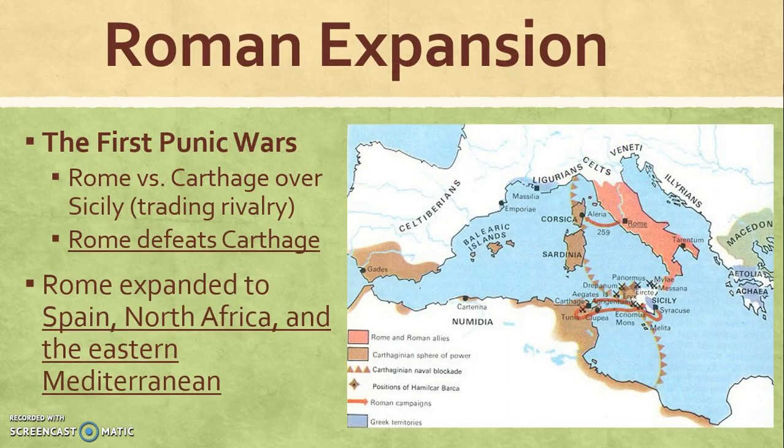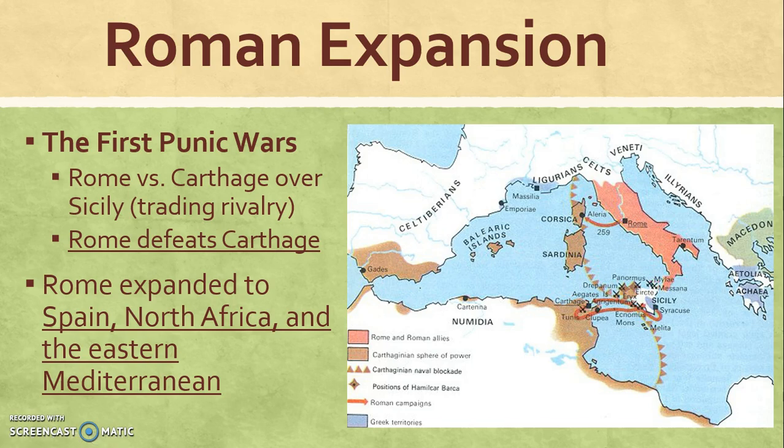Now let's talk about the expansion of Rome. During the time that Rome was starting to flourish, they expanded to areas around the peninsula. A series of wars were fought in order to expand, and these are called the Punic Wars. This is a conflict between Rome and Carthage, located here on the tip of Africa. They were fighting over territory here in Sicily, and this is a trading rivalry, and this led to a series of conflicts that lasted many, many years.